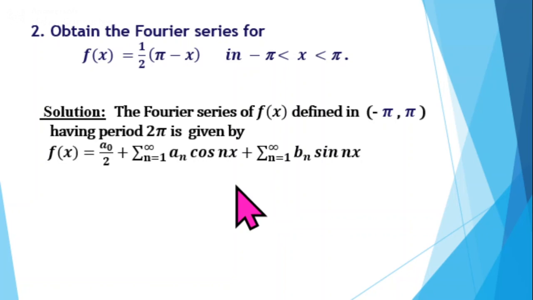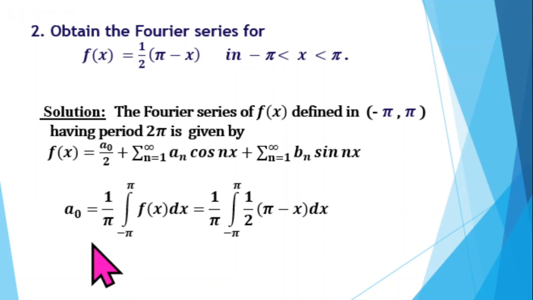From this, next we'll find a0, an, bn from the given f of x using Euler's formula. The general formula for a0 is 1 by L integral f of x dx, but here for the given f of x, L equal to pi, so the formula becomes 1 by pi integral f of x dx, and the limits for the integral are the endpoints of the interval, that is minus pi and plus pi.